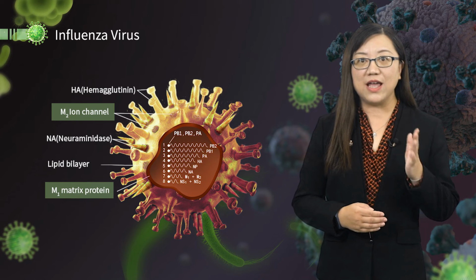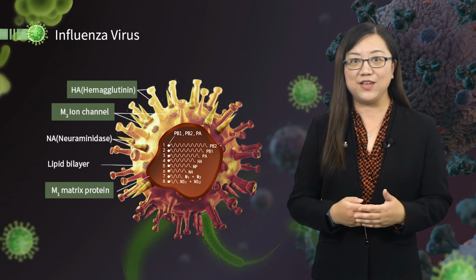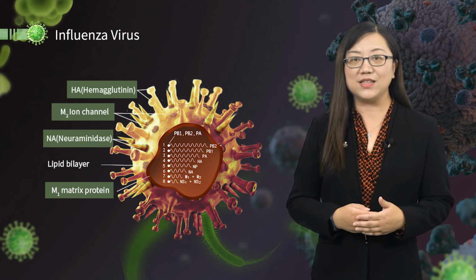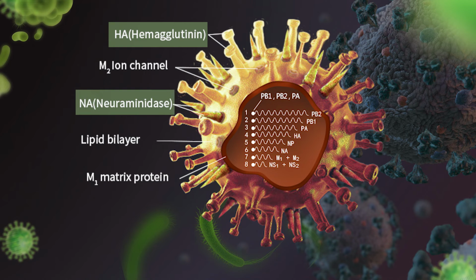Segments 4 and 6 can encode hemagglutinin, HA, and neuraminidase, NA. These two are spikes on the envelope. There are 2 glycoproteins on the envelope. One is hemagglutinin, HA, and another one is neuraminidase, NA. Now, time to learn about spikes, HA and NA.